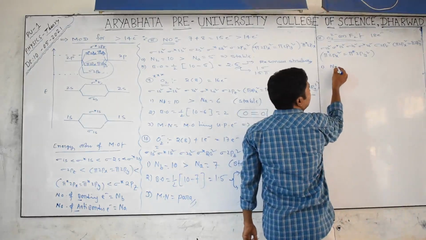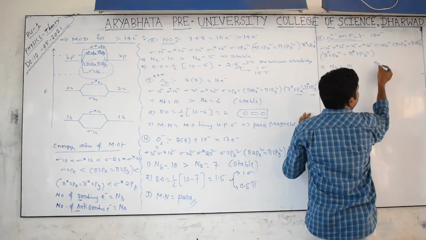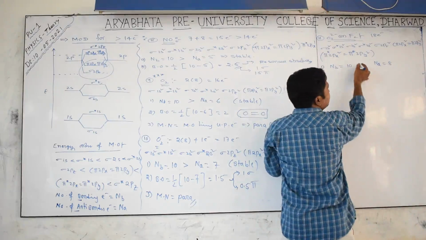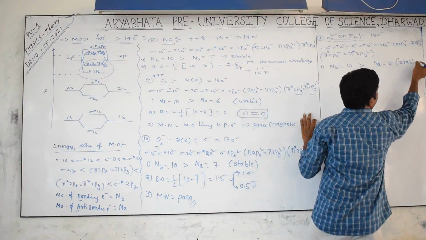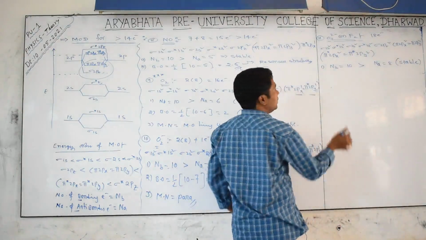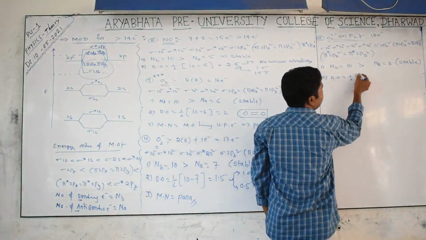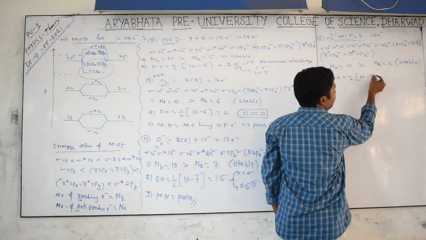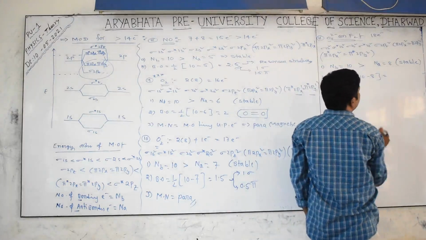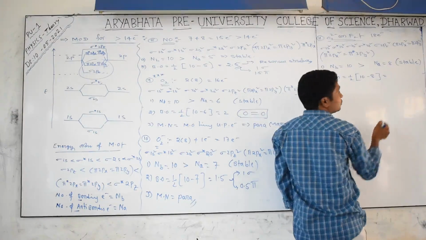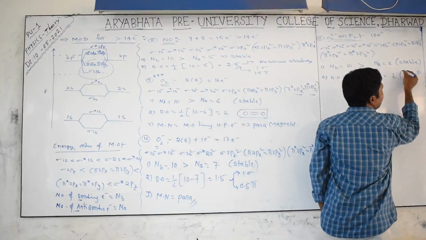First point, number of bonding electrons: how many? 10 will come. Number of anti-bonding electrons will be 8. Which is more? Bonding is more. That's why the molecule is stable. For both the species the same information will be there. Now the second point we have to discuss: bond order is equal to half of bonding 10 minus anti-bonding 8. 10 minus 8 is 2, 2 by 2 is nothing but 1. What is the meaning of 1? Between fluorine and fluorine we have a single bond.